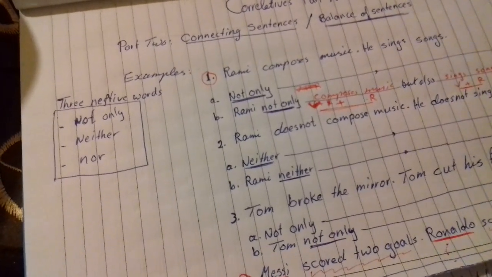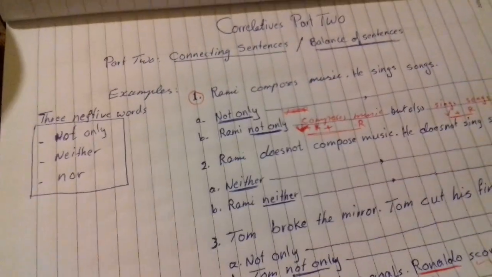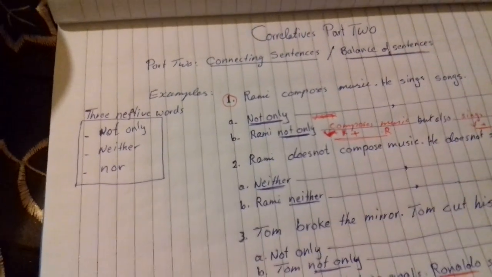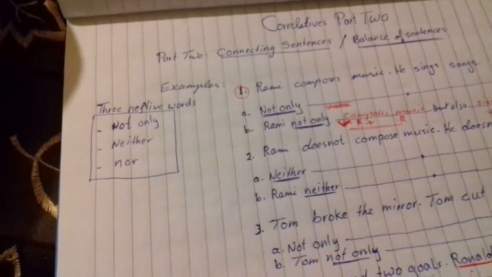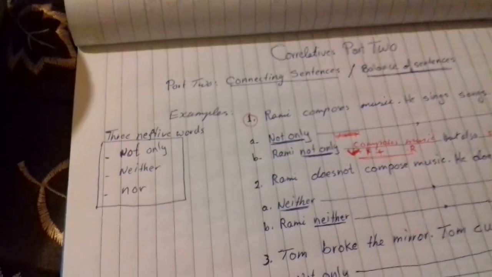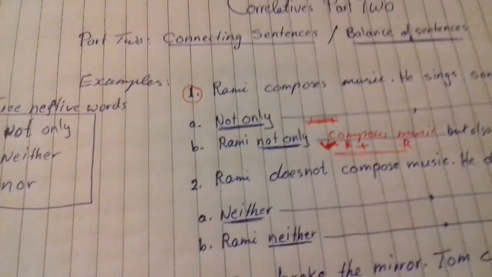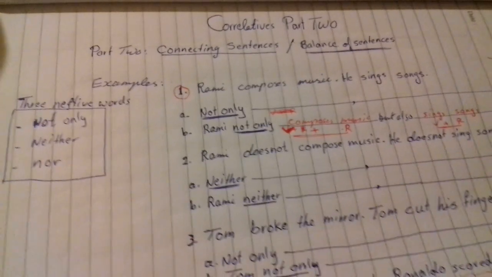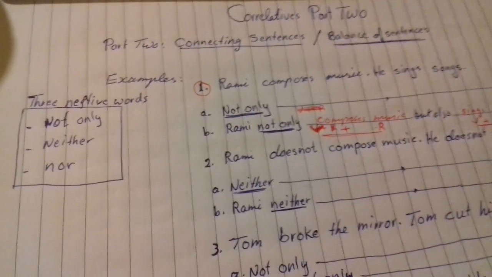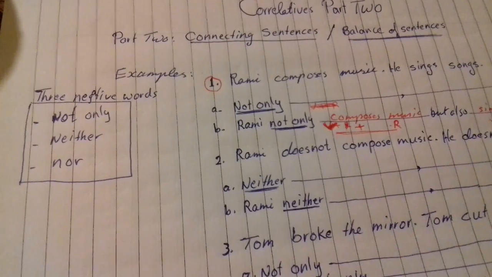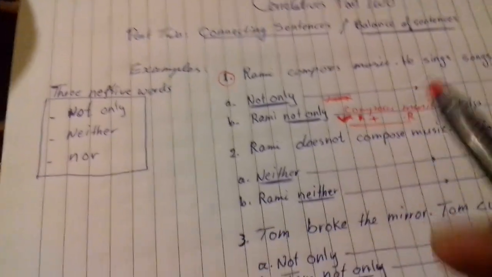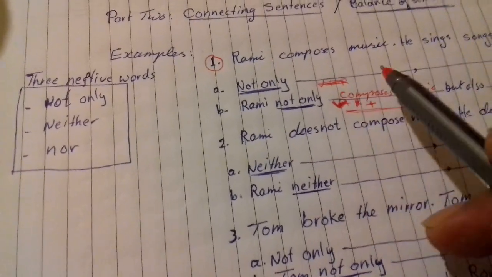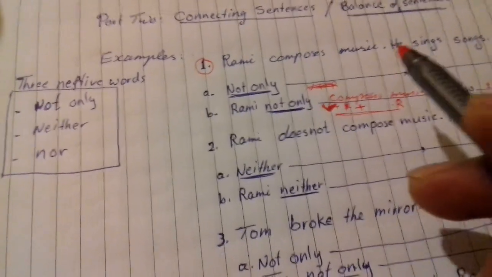In the past lesson, we took part one of correlatives, which was about balancing or connecting fragments. Now we will speak about part two, which is about connecting sentences, or the balance is that of sentences. Here in this part, it depends on you, on your smartness. You have to figure out which balance should be taken. So you have to try.